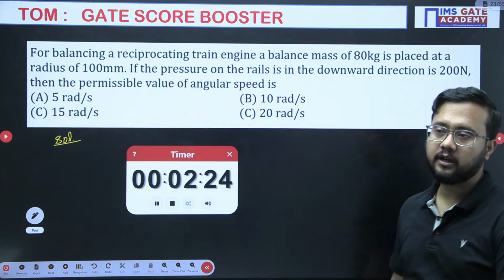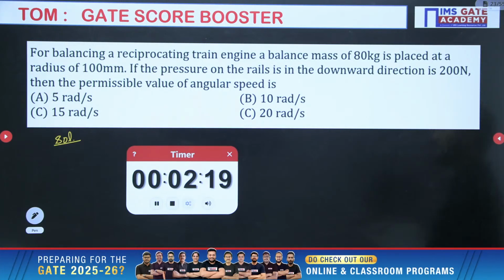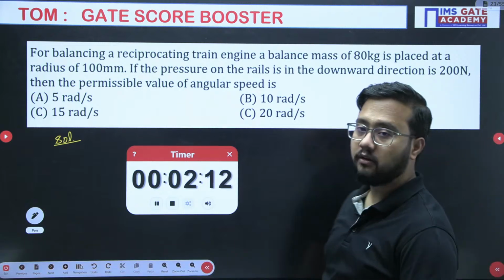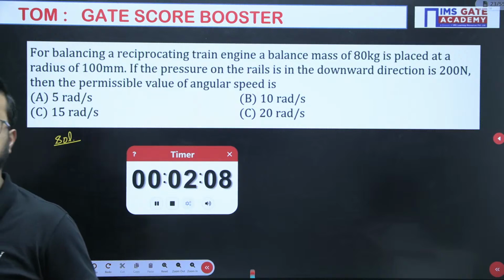Question from the reciprocating balancing case. Okay, reciprocating mass, balancing of reciprocating mass. I will give you the hint. Hammer blow formula you have to use in this case.